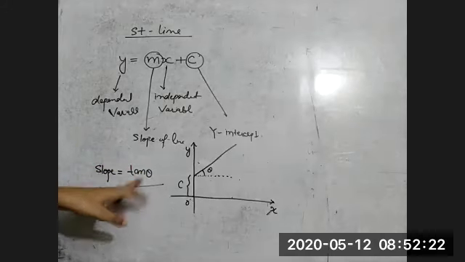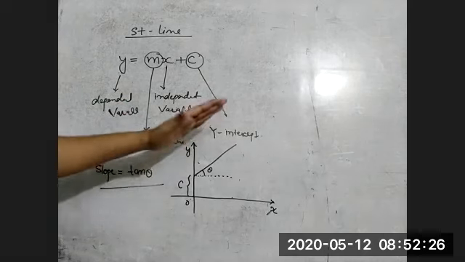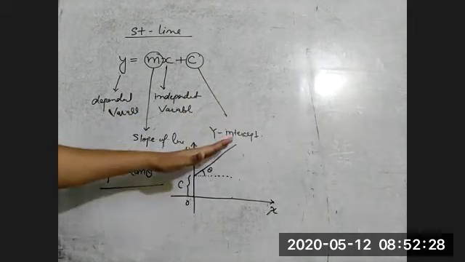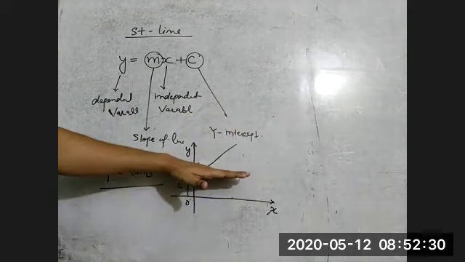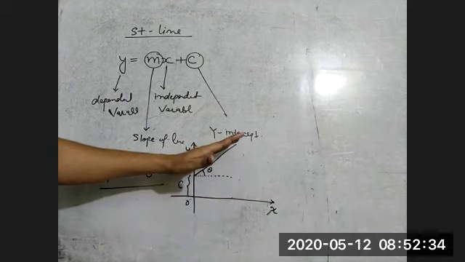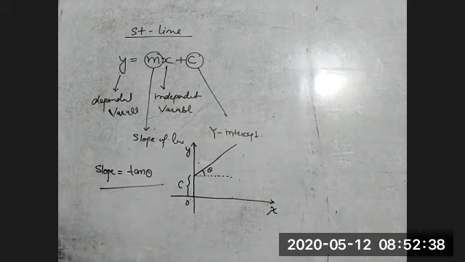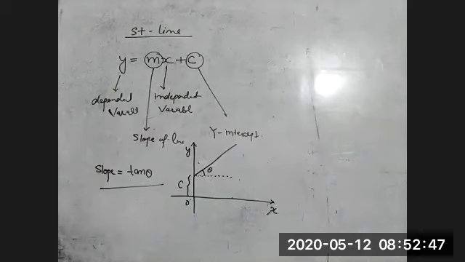So slope, where we use the slope: slope is nothing but the angle of this straight line with the x-axis. Okay, this is the straight line, the angle of the straight line with the x-axis. Tan of that is called the slope. Okay, so tan theta is called the slope. So you can note down. After that, we'll see some examples.